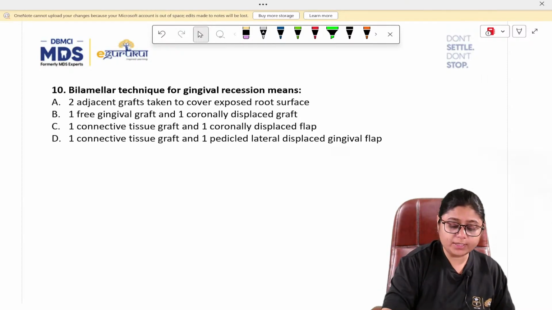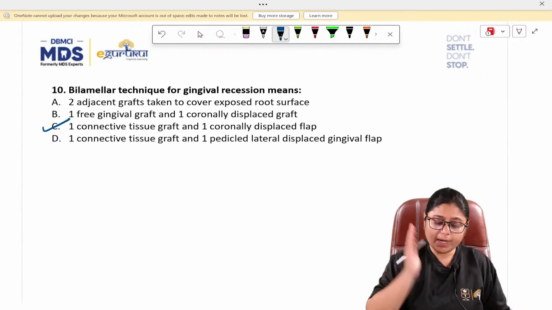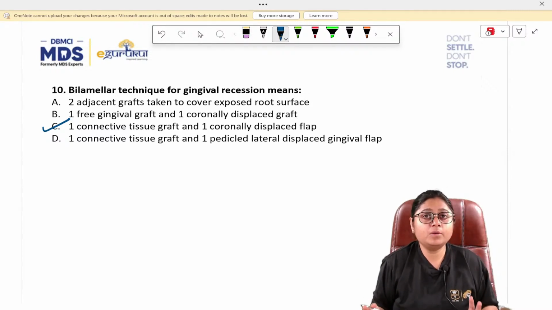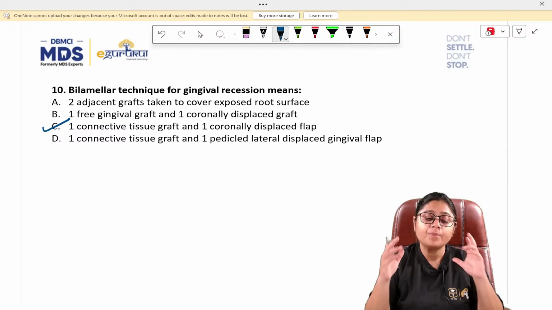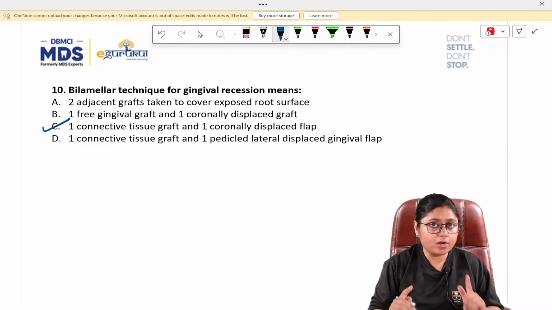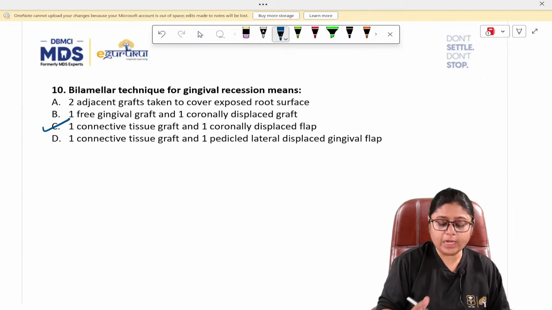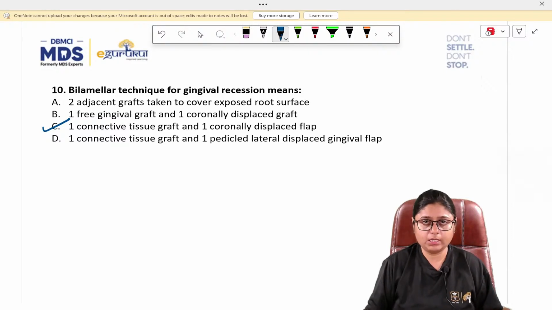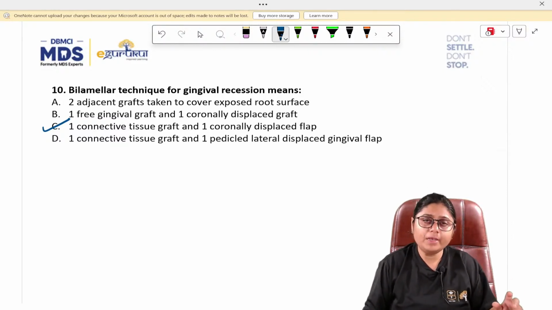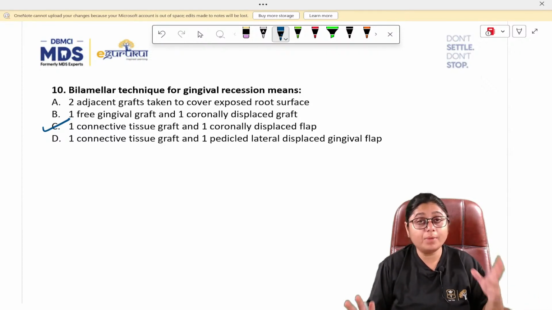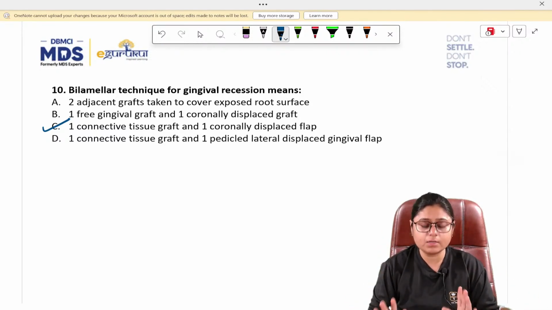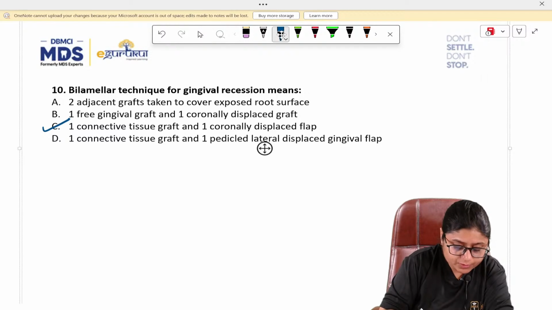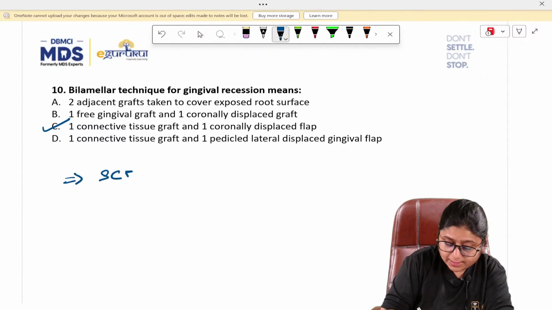Yes, the answer to this question is option number C, which is connective tissue graft plus coronally displaced flap. But guys, be clear with the concept कि क्या होता है basically bilaminar technique में. So basically what happens is one layer of most commonly what is used, we are talking about the most common things. Otherwise we can use many other things in bilaminar technique. But in the exam, most commonly for you all, the common things will be asked. So commonly for you all, you have to remember only one thing. What happens here is, don't go for exceptions. Most commonly we use for bilaminar technique subepithelial connective tissue graft.